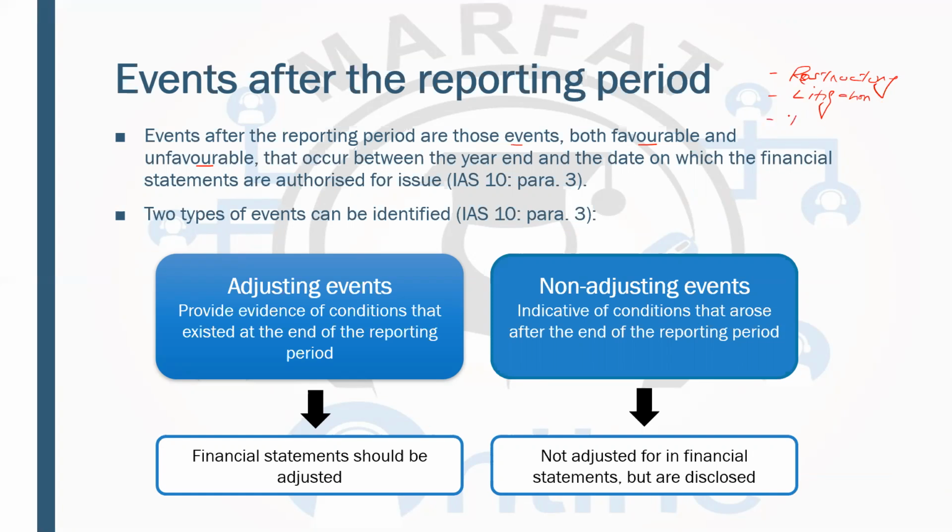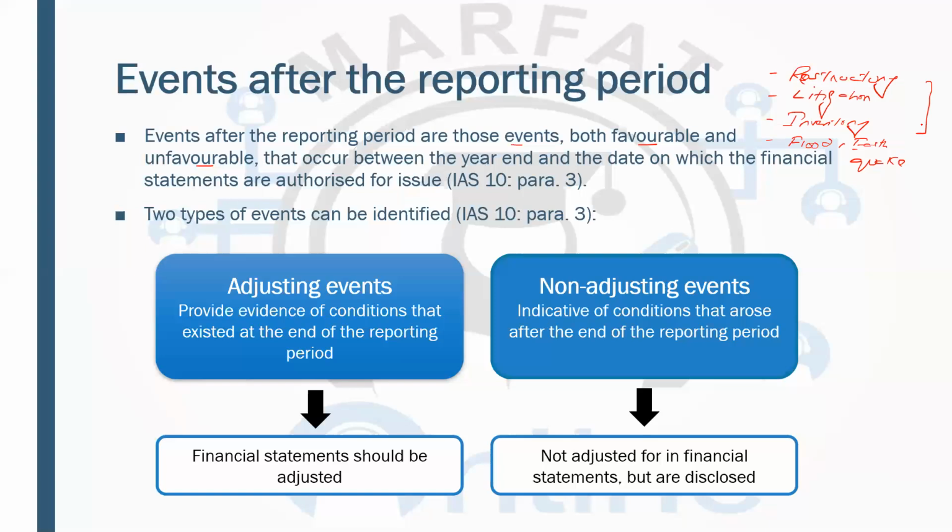Similarly, the inventory being damaged. Similarly, there can be a natural catastrophe such as flood or earthquake, which can damage the premises or, for example, the inventory. So there can be anything.